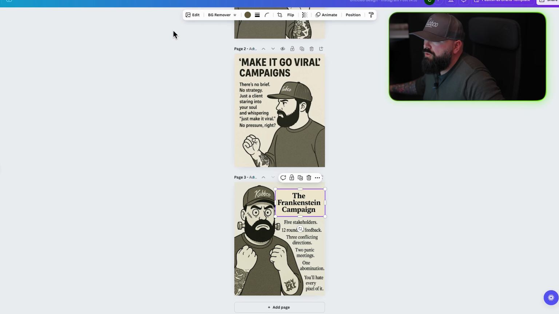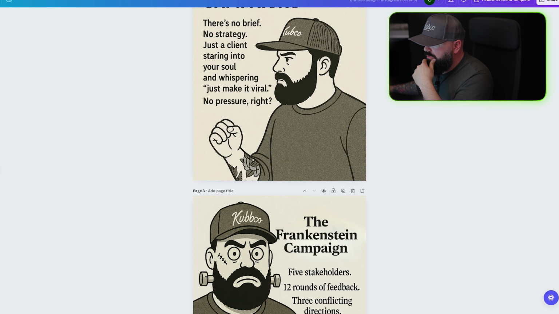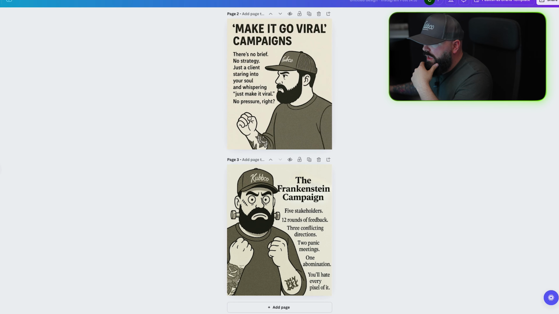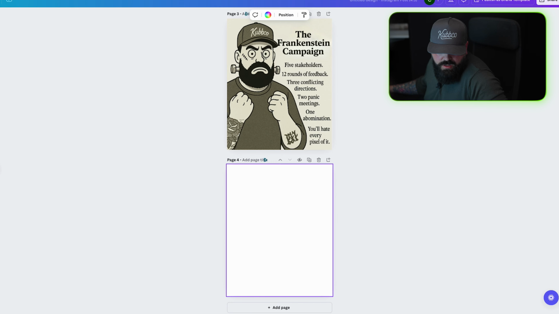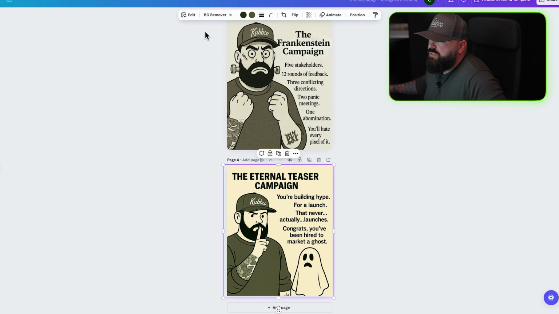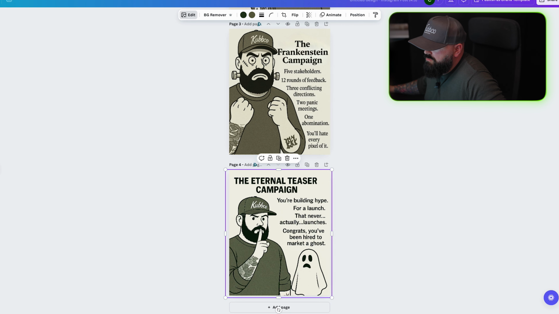Crop everything. And I'm gonna do a background remover. That's probably the closest you're gonna get to that. It's not great, it's okay. I don't think a lot of people will notice. The next one is the Eternal Teaser campaign, which I'm gonna just do that. And I'm gonna adjust the color on this because this is the one that's most messed up. You can see the differences really in the shirt.